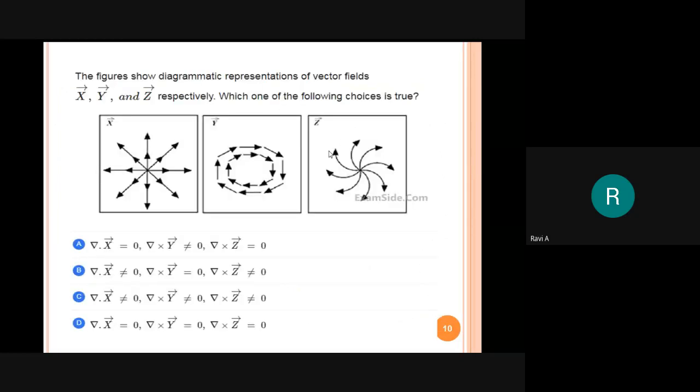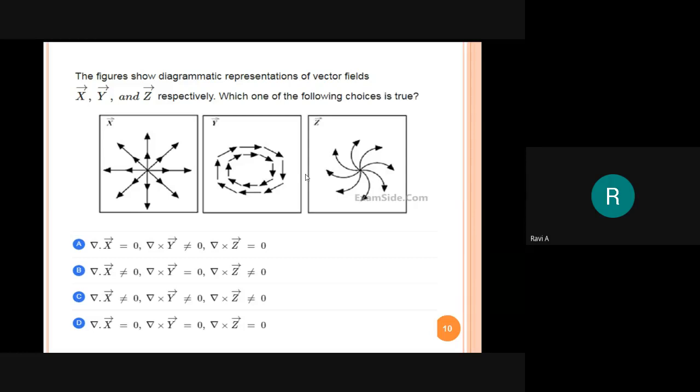Now we have the first question. Last class we started this question, and we finished up with this. Now can you say what is the first diagram? Come on. The first diagram, X vector. What is the second diagram? Y vector. What is the third diagram? Z vector. Come on, type it.